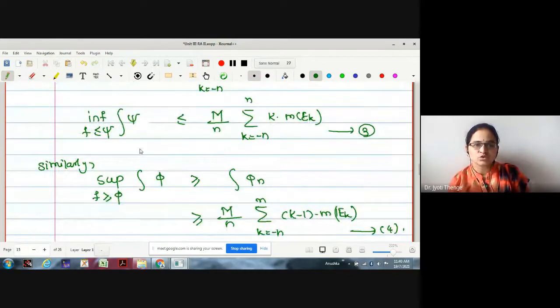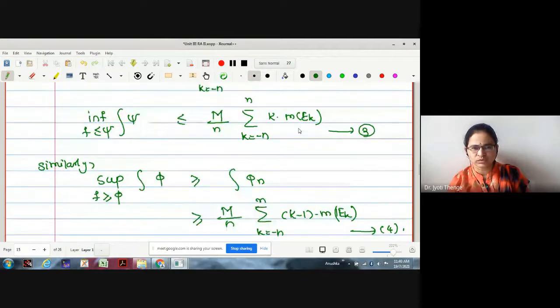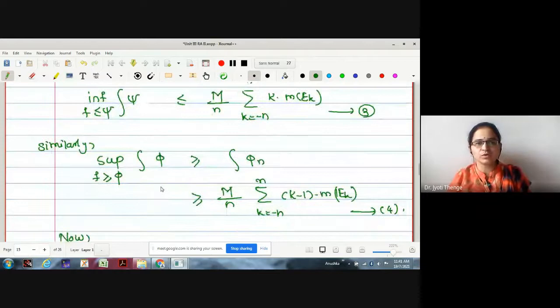Therefore if I want to find the subtraction supremum phi minus infimum psi, what will be the value? Greater or equal to 0, no? This term is less or equal to this one. Supremum phi is greater or equal. Now if I want a subtraction, infimum minus supremum, what to do? You can multiply this statement on both sides by negative.